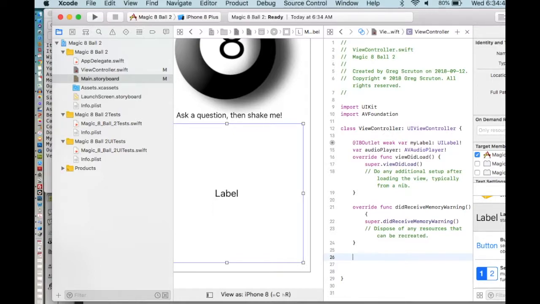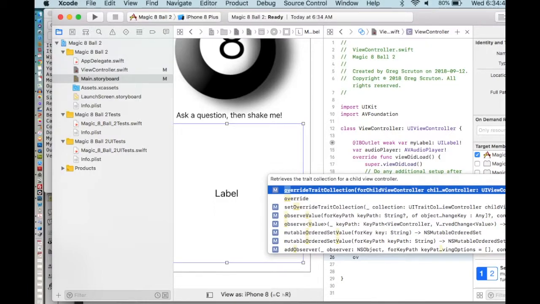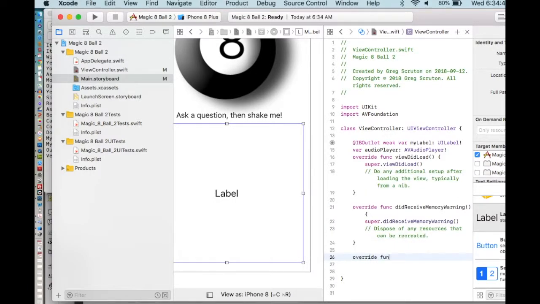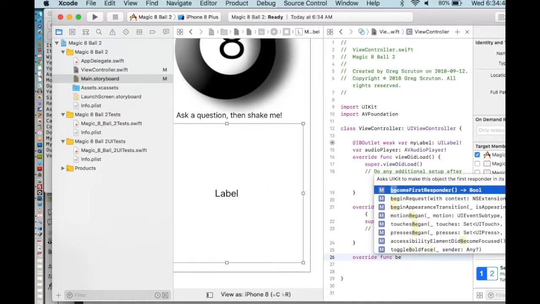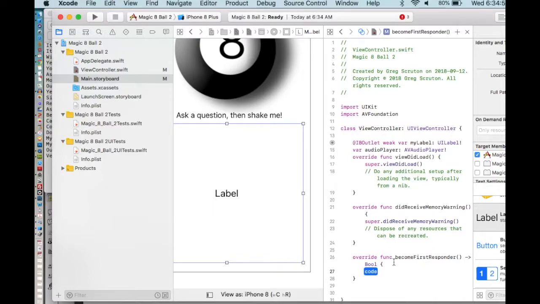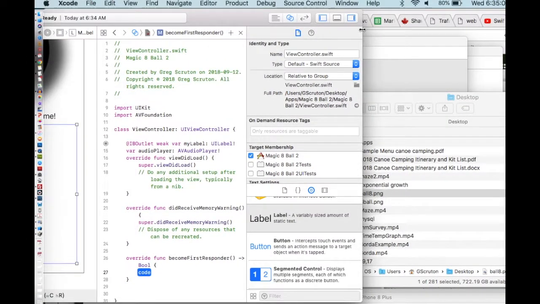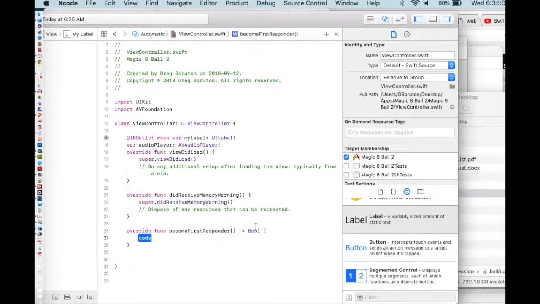So to do that, I'm going to put in this code: override function become first responder. As soon as you start to type B, it knows what you're after, and you can just click on that, or you can press return. Let me just make this a bit wider so you can see what's going on. It automatically makes it the way it's supposed to be. I'm just going to get rid of where it says code here. I'm just going to have it return true.